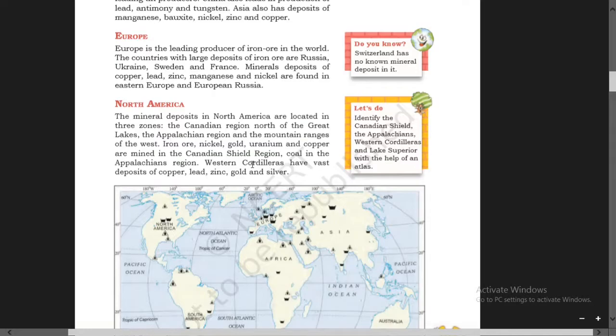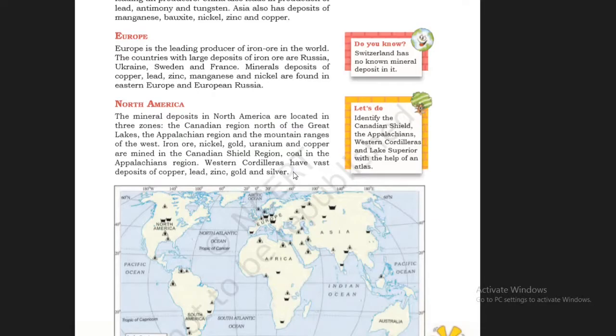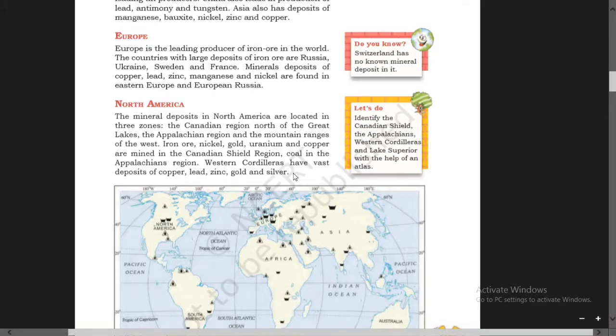Western Cordilleras. Cordilleras means an extensive chain of mountains or mountain ranges. They have vast deposits of copper, lead, zinc, gold, and silver. So in those regions, they have vast deposits of copper, lead, zinc, gold, and silver.